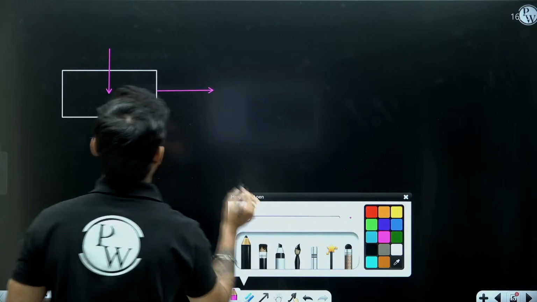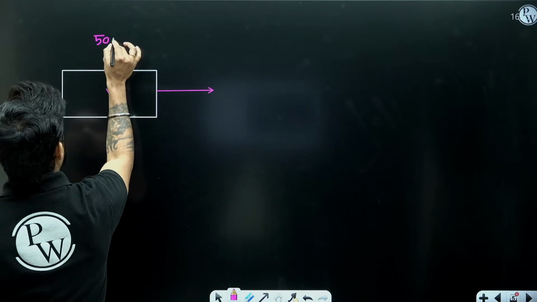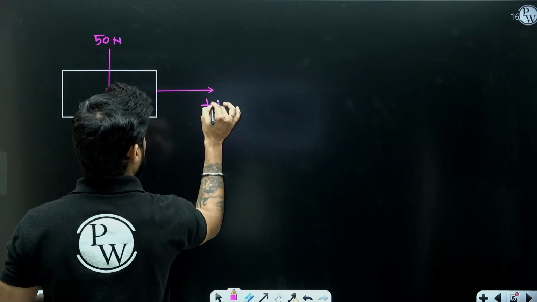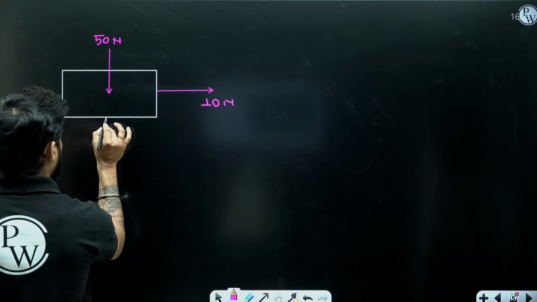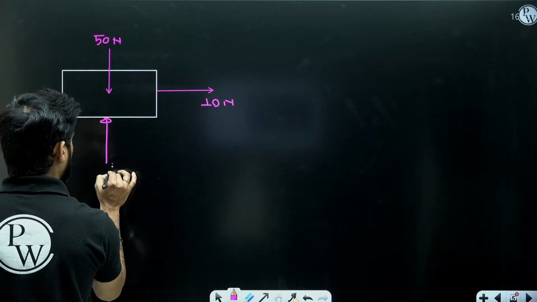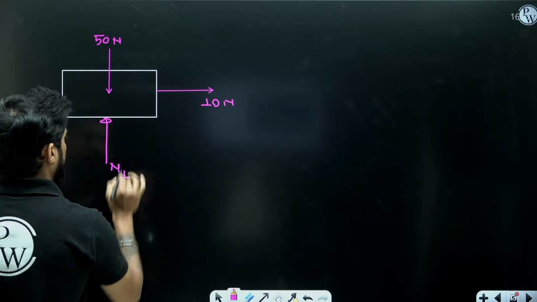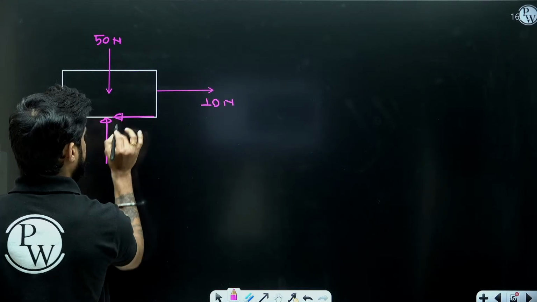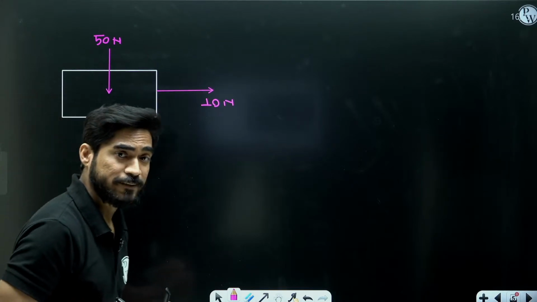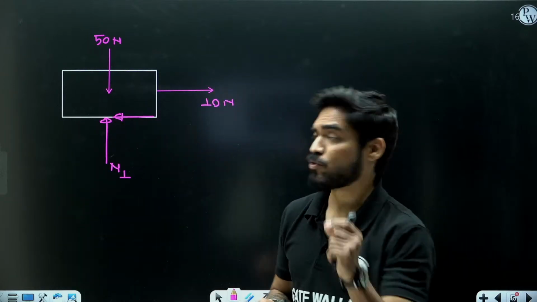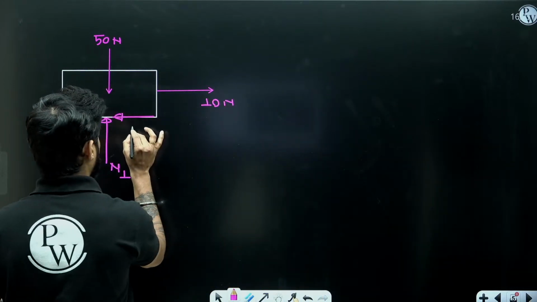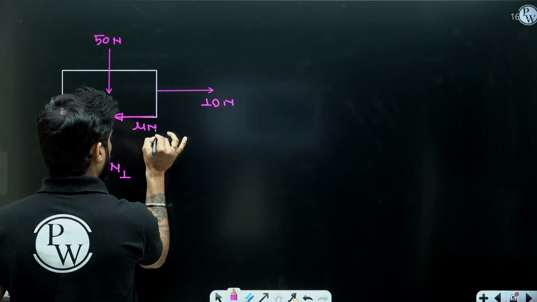There will be a normal force from the surface; let me call this N1. And there will be a friction force. As it is on the verge of motion, the friction force will be mu N1.